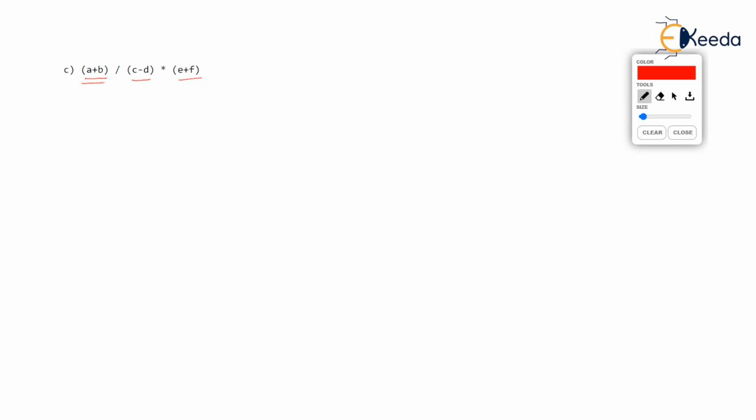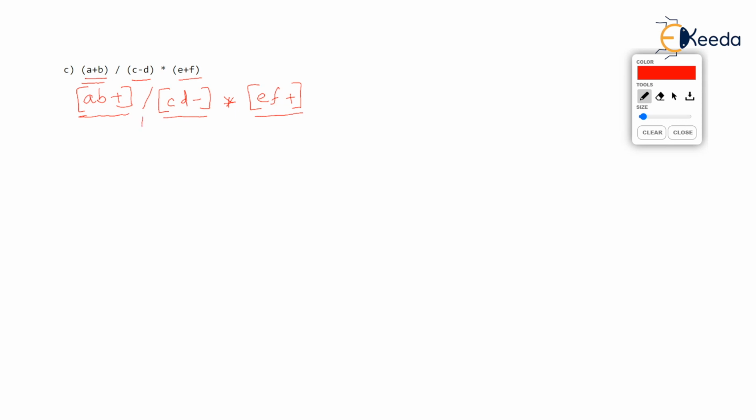So what will be the postfix notation for this? You will have to convert A plus B first. Agreed everyone? Put it as one operand. Division is remaining. And C minus D is also written in the bracket, so it will be CD minus. Do it in the postfix. And E plus F is also in the bracket, so it will be EF plus. Now we have got three operands as I am underlining: AB plus, CD minus, and EF plus.